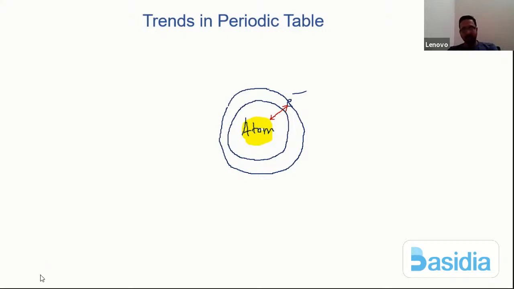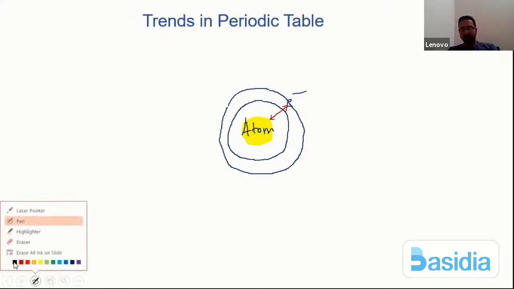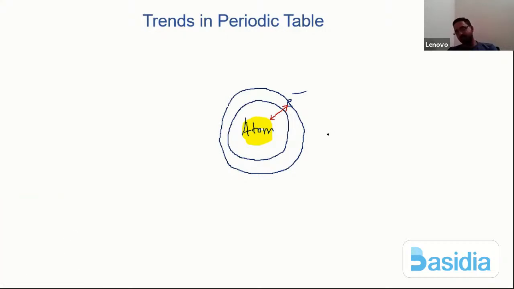Now let me say this atom loses the electron, which is that electron?